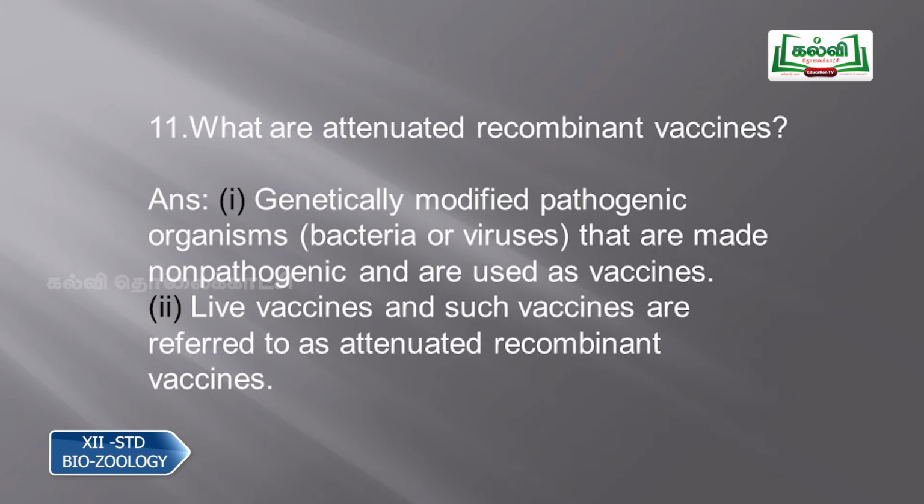Then question number 11, what are attenuated recombinant vaccines? The answer is, genetically modified pathogenic organisms such as bacteria or viruses that are made non-pathogenic and are used as vaccines. And the second point you have to write is, they are live vaccines, and such vaccines are referred to as attenuated recombinant vaccines. So these are the 2 points you have to write for attenuated recombinant vaccines.